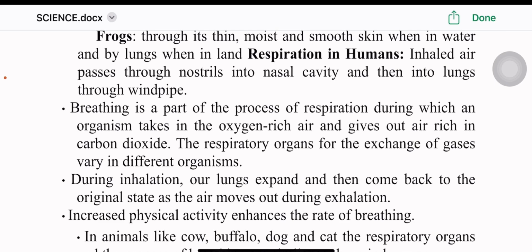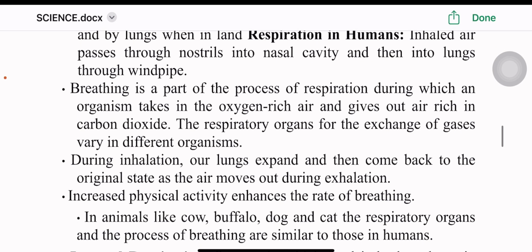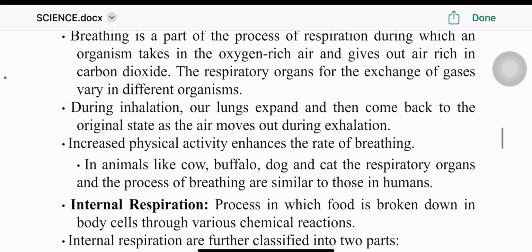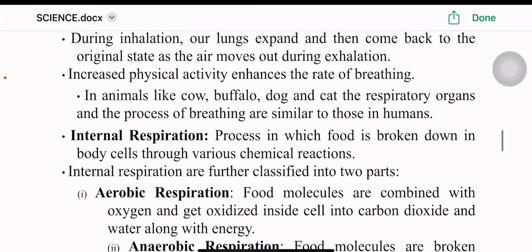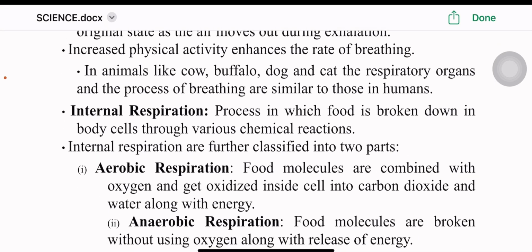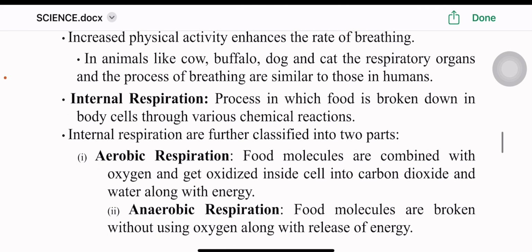The respiratory organs for the exchange of gases vary in different organisms. During inhalation, our lungs expand and then come back to the original state as the air moves out during exhalation. Increased physical activity enhances the rate of breathing. In animals like cow, buffalo, dog, and cat, the respiratory organs and the process of breathing are similar to those in humans. Internal respiration is the process in which food is broken down in body cells through various chemical reactions.